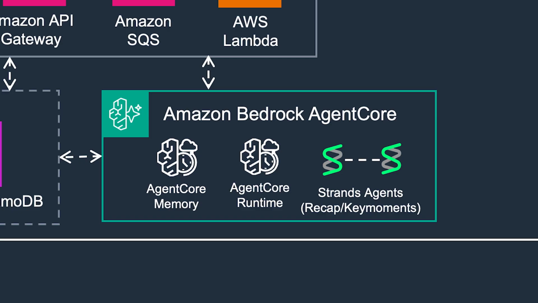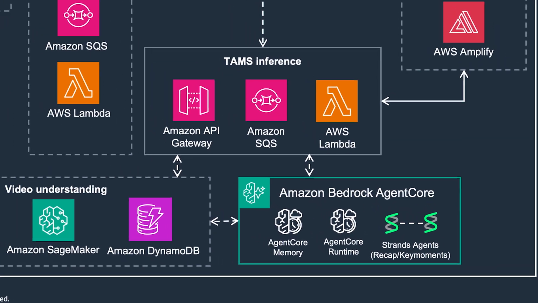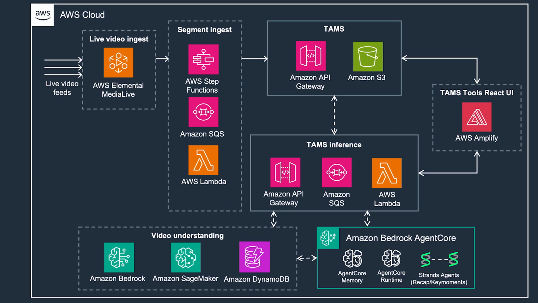And interactive Q&A where a viewer can ask what happened in the last 10 minutes or how many goals have been scored and get accurate, contextual answers powered by the accumulated understanding. That is the power of combining TAMS, multimodal AI, and agentic memory on AWS.